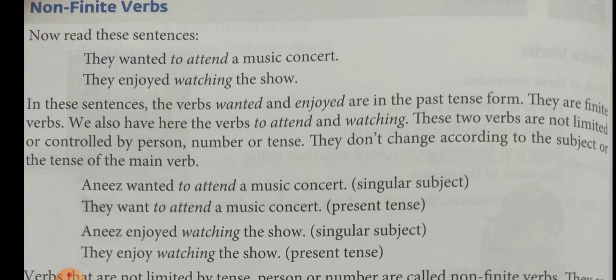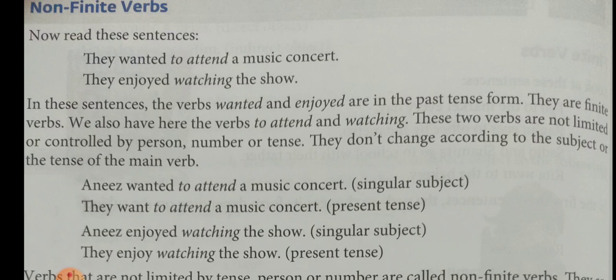Look at here. Here, to attend, first sentence. Second sentence, to attend. Third, watching. Fourth, watching. The first sentence, subject is Anis, singular. We use to attend. Second sentence, they, plural, but again we use to attend.